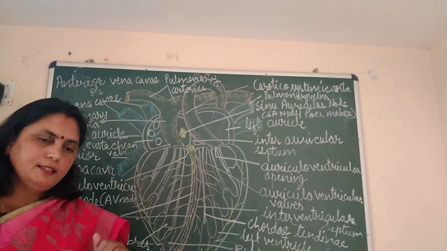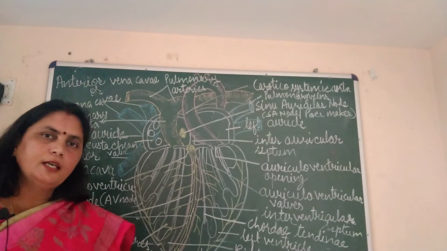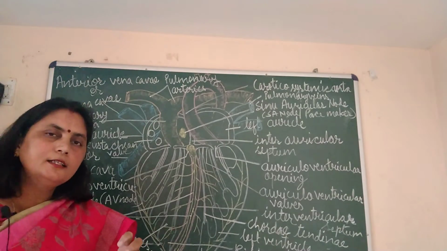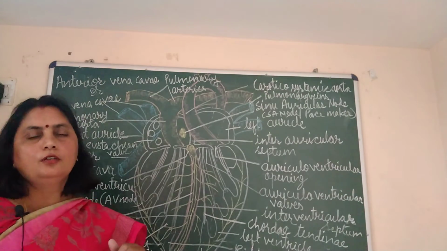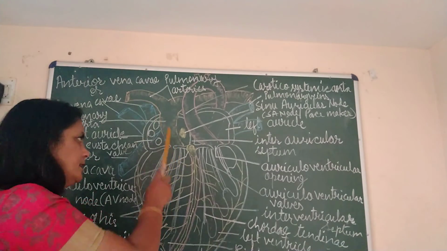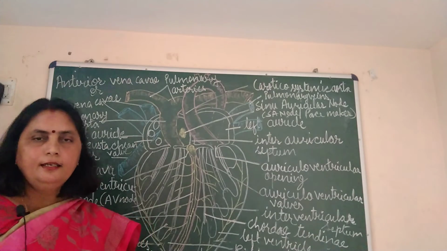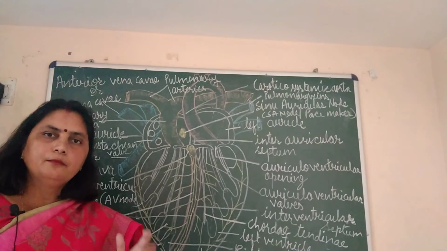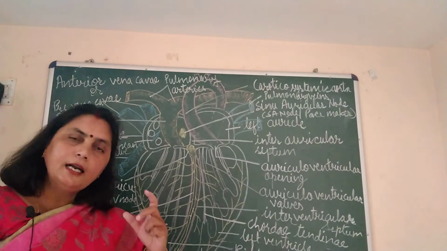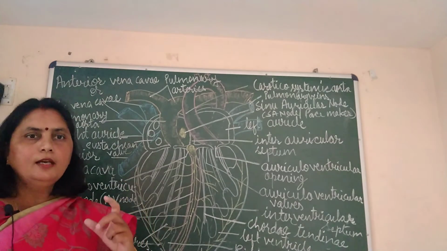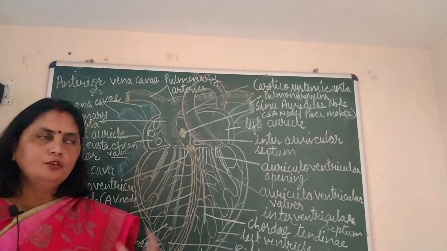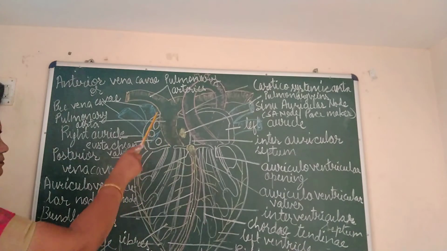Now the question arises: just a few minutes before, I had told you that arteries supply pure blood to all the parts of the body, but here they are carrying impure blood. So again, same as pulmonary veins, pulmonary arteries are also an exception.